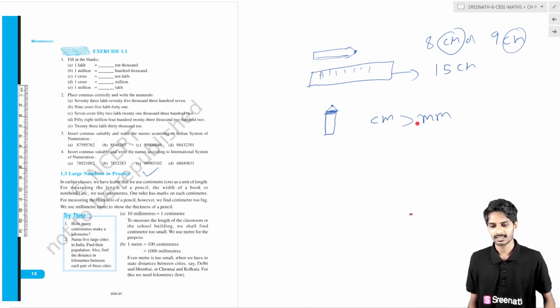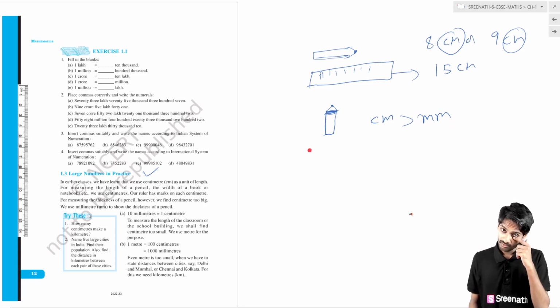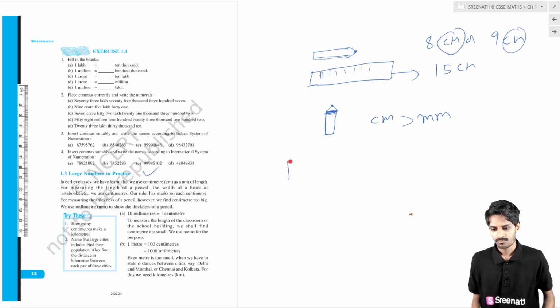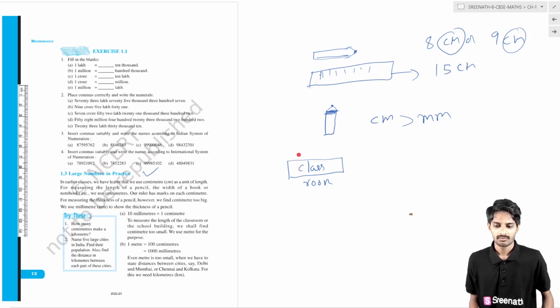And if I want to measure the length of the classroom using centimeters, it will take so much time and give so large a number. So here you have to use meters.